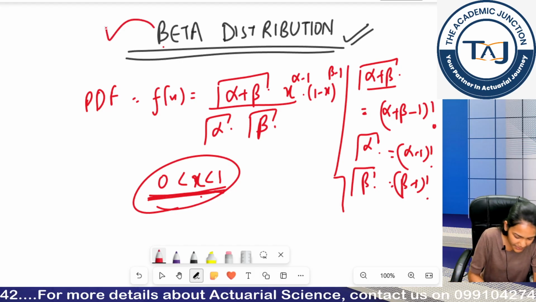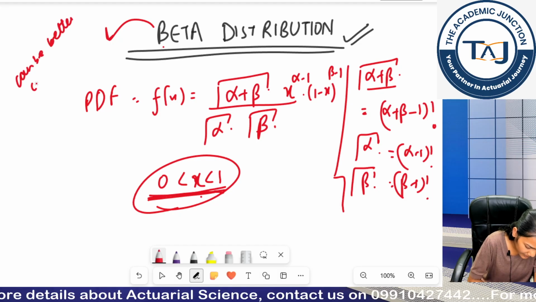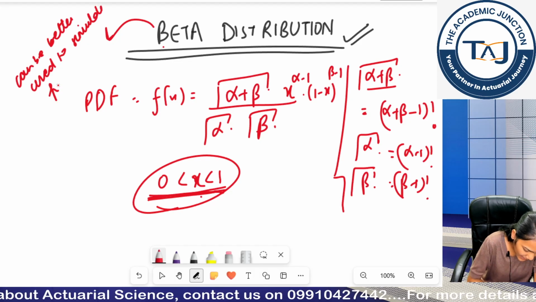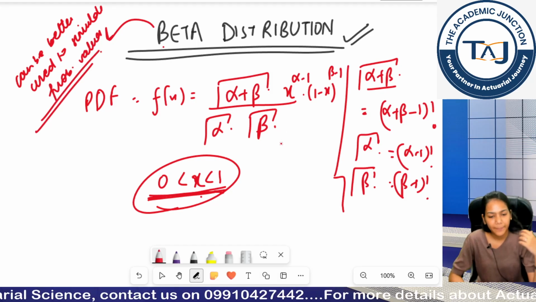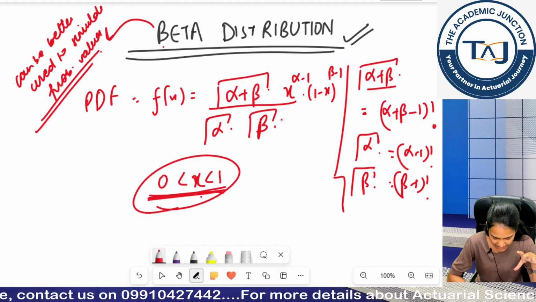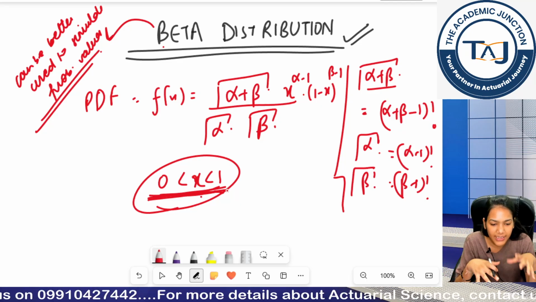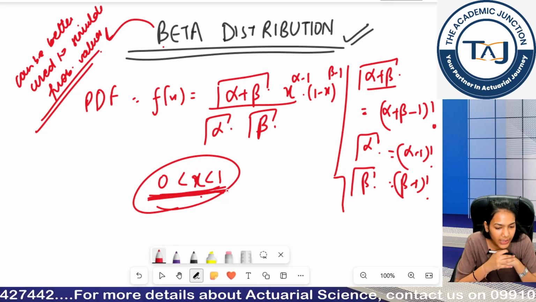So it can be better used to simulate probability values. Not directly tested in the exam, but you should know. If the ranges are the same, then I can compare the distributions; this distribution can be used here, that distribution can be used there.